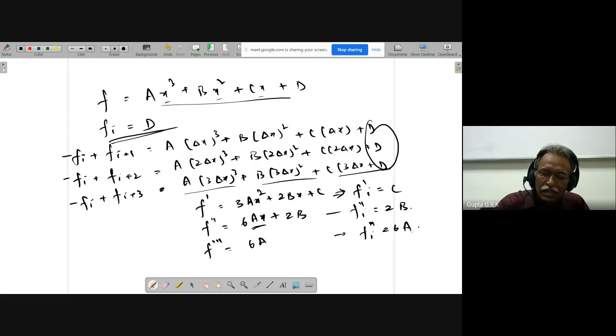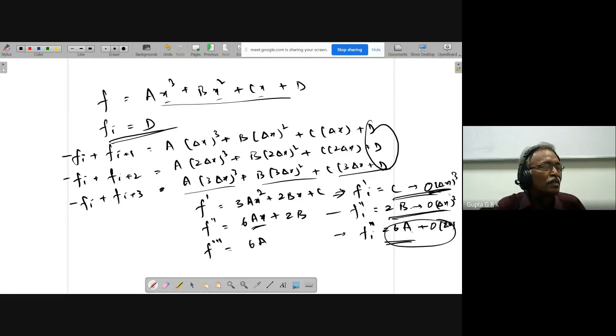Because I am going to solve A, B, and C, I am going to get the third order derivative with first order accuracy, and here the second order derivative with second order accuracy, and the first order derivative with third order accuracy. Okay, though I am calculating this, these are like byproducts. Is that clear?